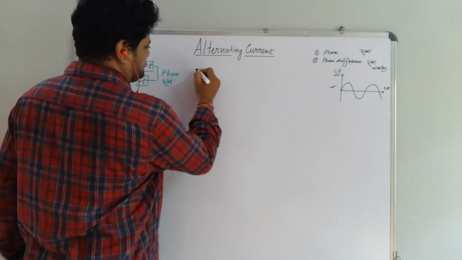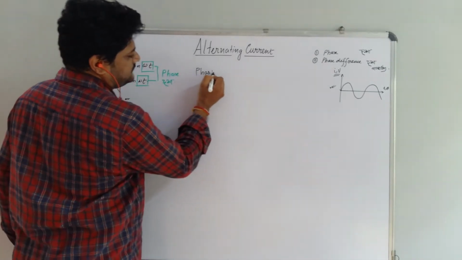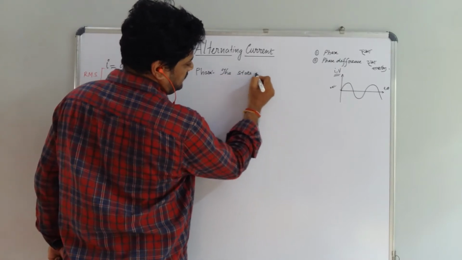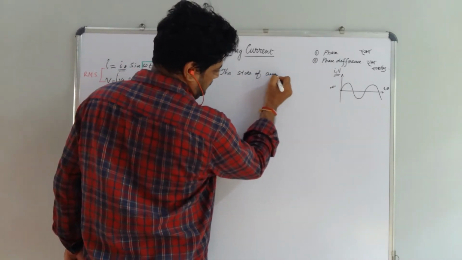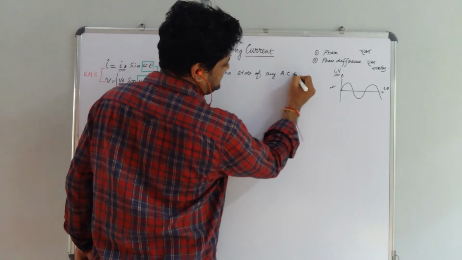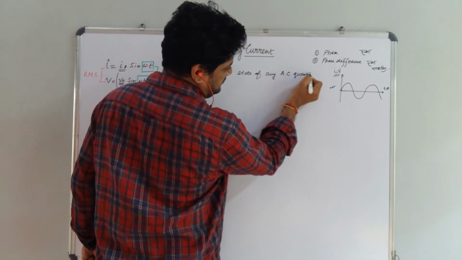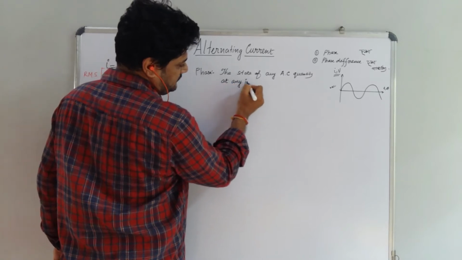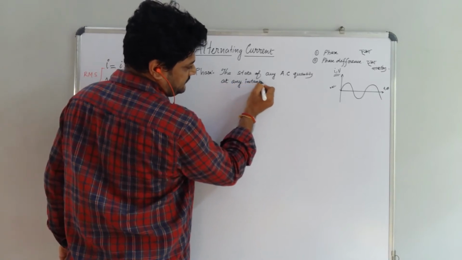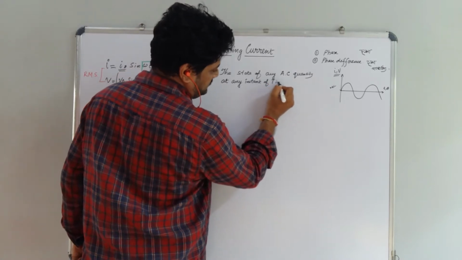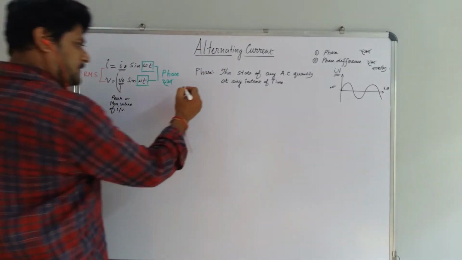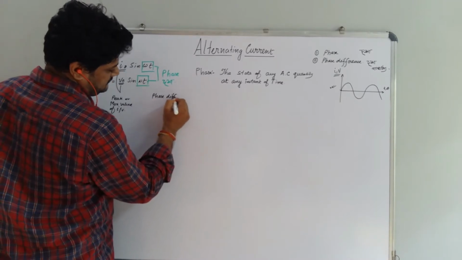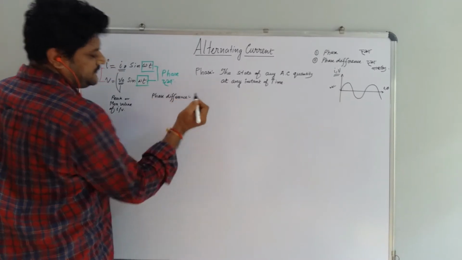Now what is phase? Phase is the state of any alternating quantity, AC quantity, at any instant of time. What does the phase difference stand for?